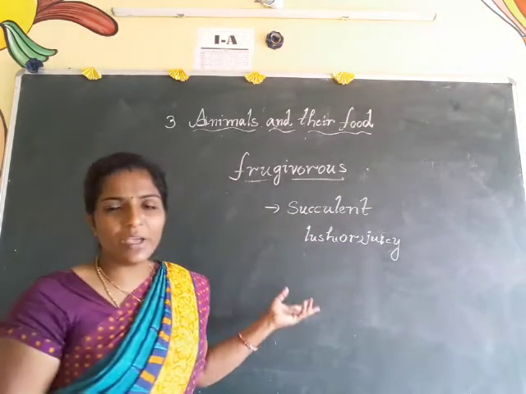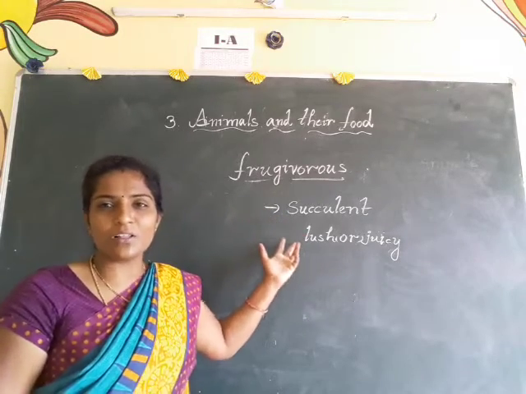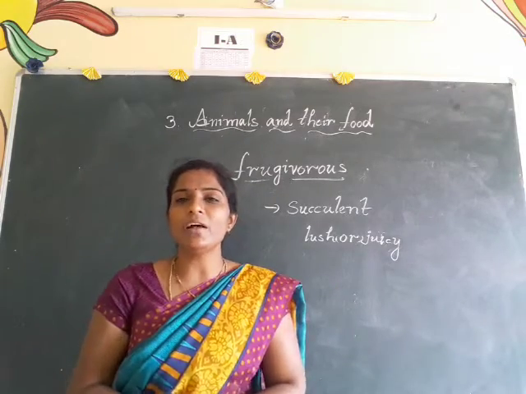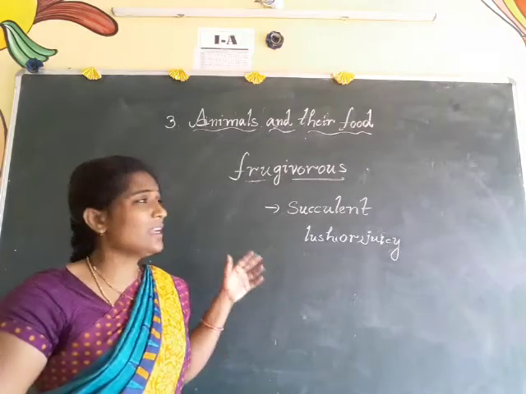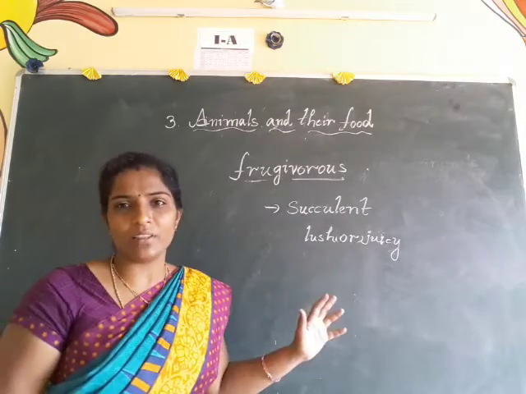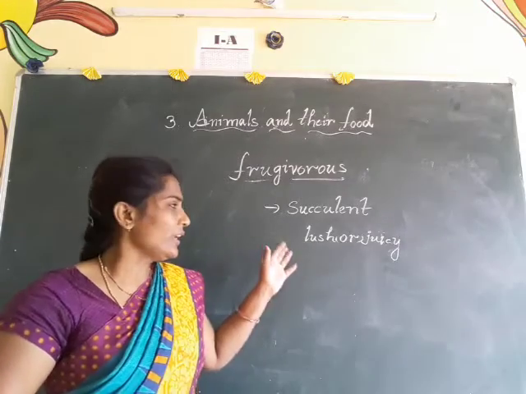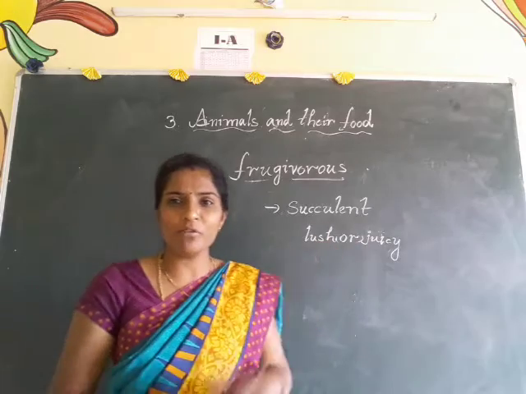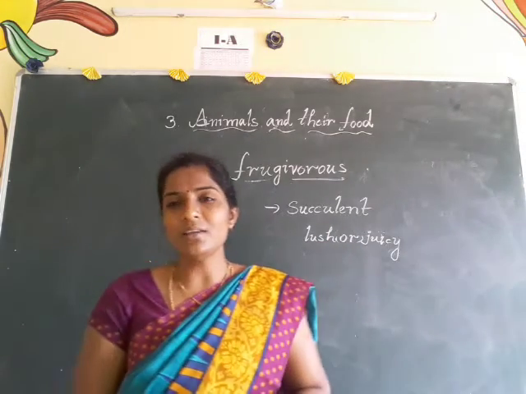Some bears and chimpanzees come under these frugivorous animals, and also 20% of mammals come under these frugivores. These animals will eat other food also, but mostly they prefer to eat these juicy fruits, which we also call succulent fruits. That type of animals we call frugivorous animals.